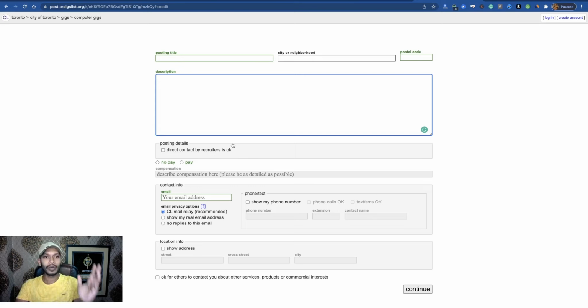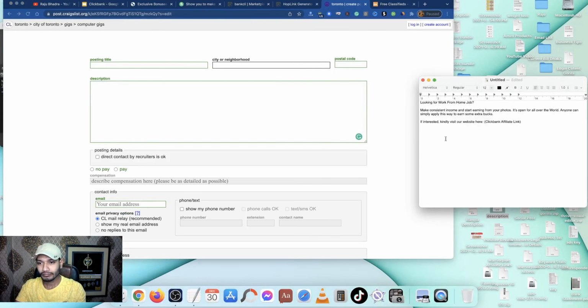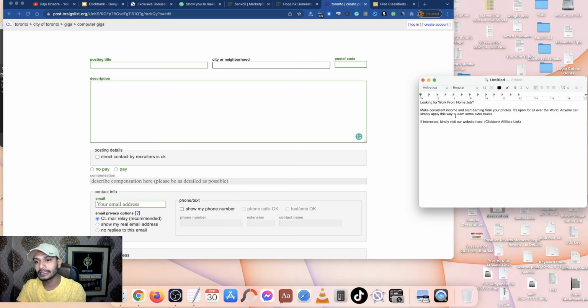Now you have to do everything here, the post title, then the postal code, description, everything. And how can you do it? Just see here. Here you see, looking for work from home job, make consistent income and start earning from your photos. It's open for all over the world. Anyone can simply apply this way to earn some extra bucks. If you're interested, kindly visit our website. Here is your ClickBank affiliate link.